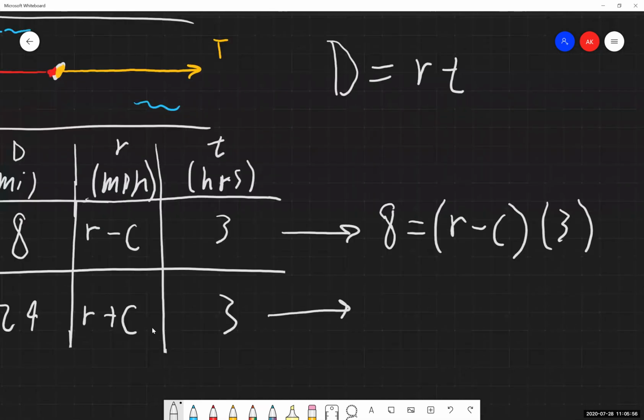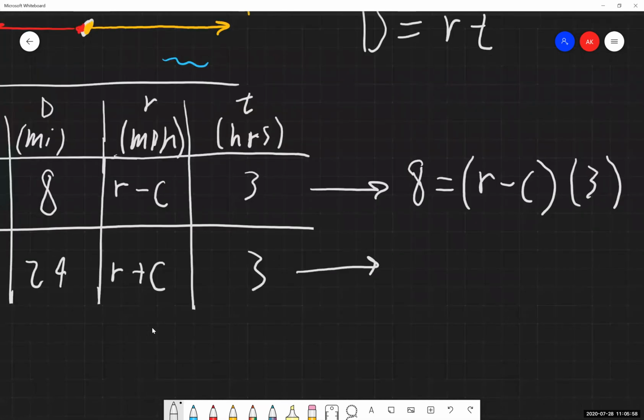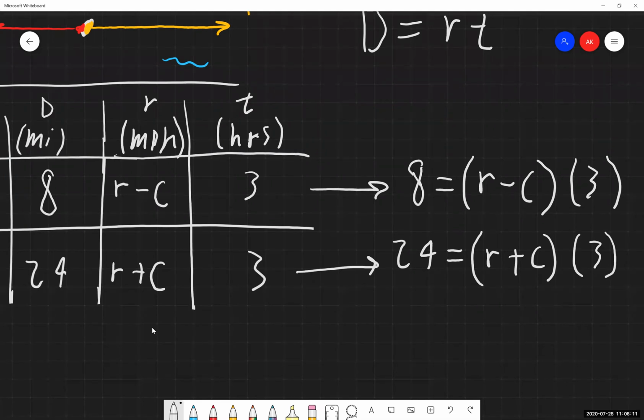So we're following the same process for Trevor's. He traveled 24 miles. His speed was the boat's top speed plus the speed of the river. And he also traveled for 3 hours. So fantastic. We have 2 unknowns and we have 2 equations written out for ourselves.